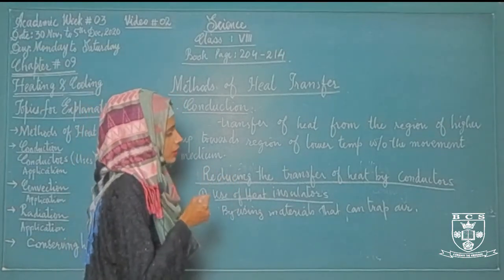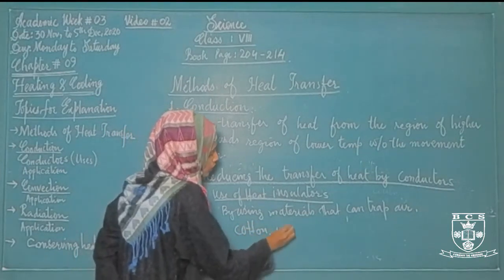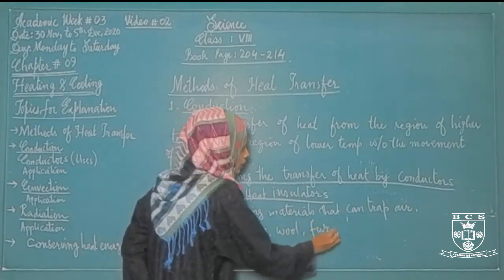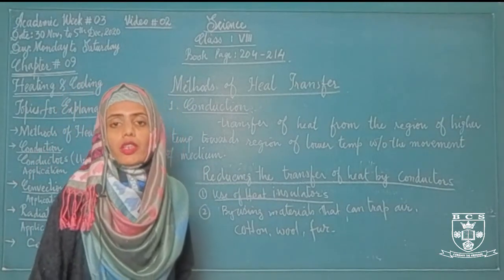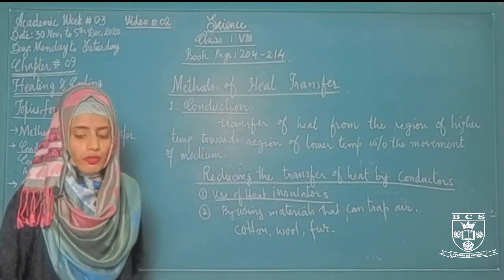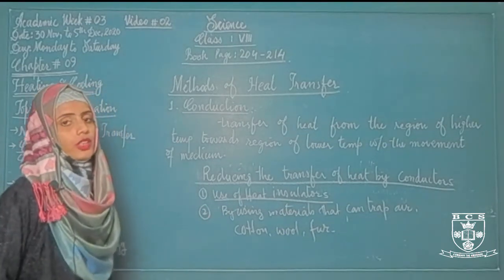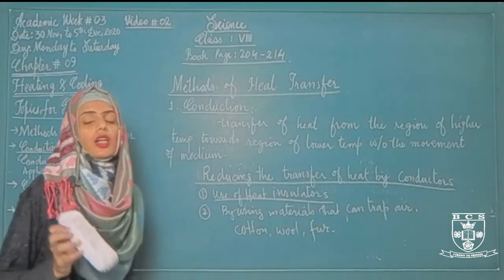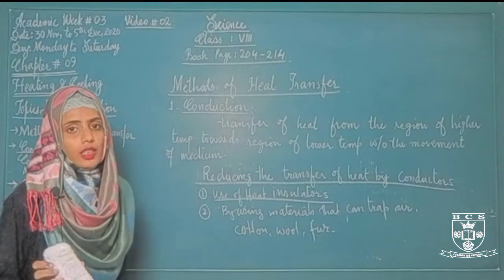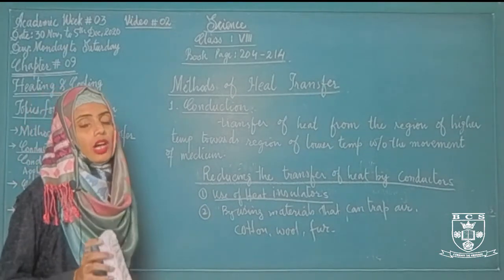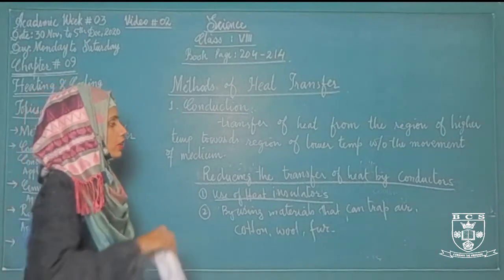What kind of material can trap the air? It includes cotton, wool, fur. These are the materials that can trap the air, and due to the trapped air there will be less transfer of heat. Okay. This is about the first method of heat transfer, in which we have discussed the process of conduction, types of conductors, uses of conductors, and at last how we can reduce the process of heat transfer by using conductors.